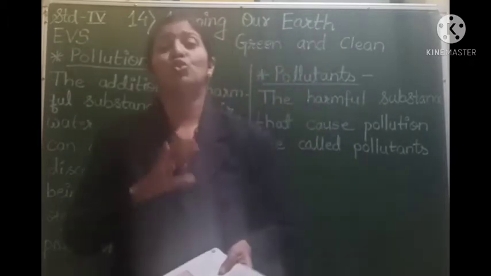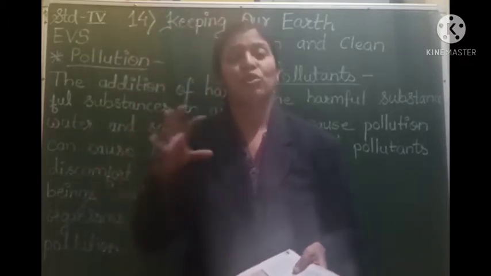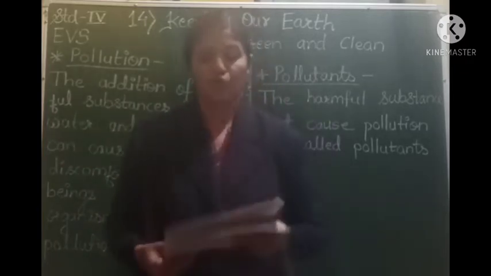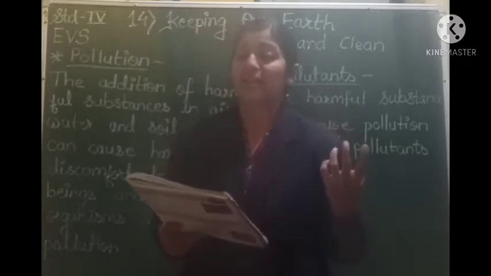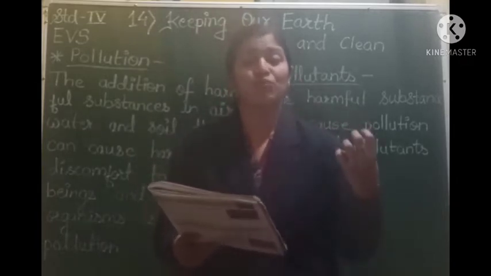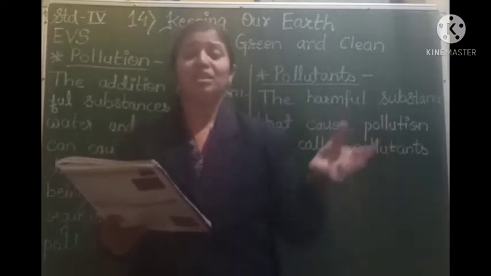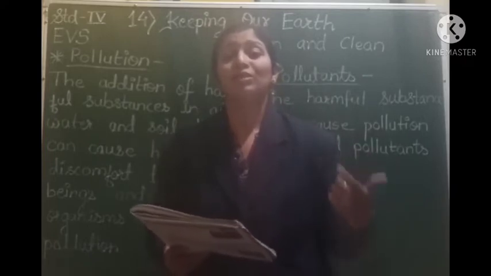Next, we should not throw any garbage into the water bodies. Any types of dried flowers or any other waste should not be thrown into the water bodies. Also, the waste water from the factories and the sewage, the drainage pipes from the houses, this dirty water should not be left into the rivers or the ponds without treatment.